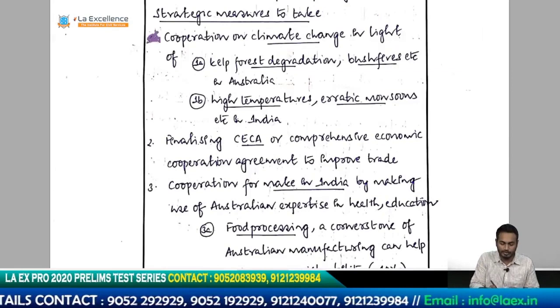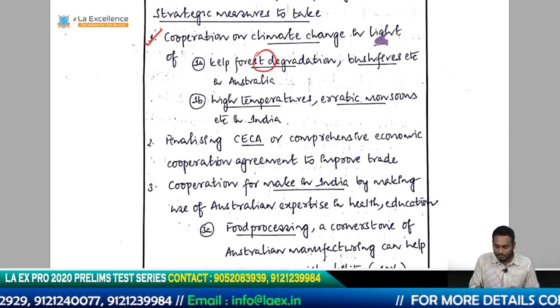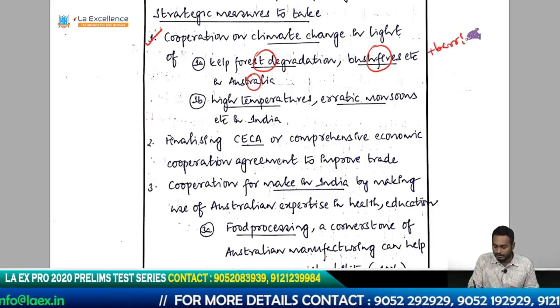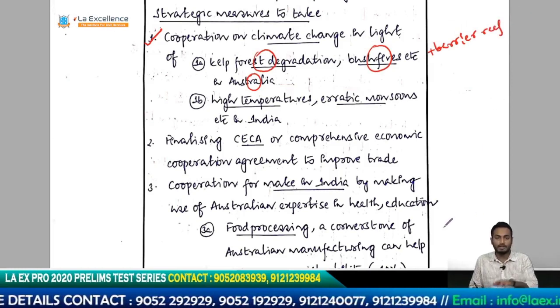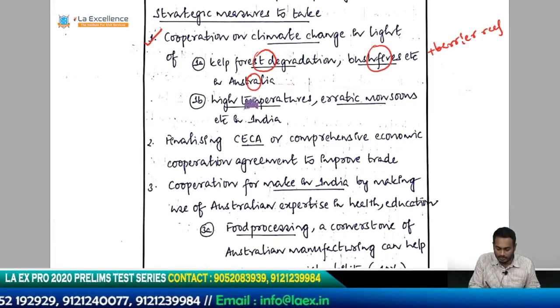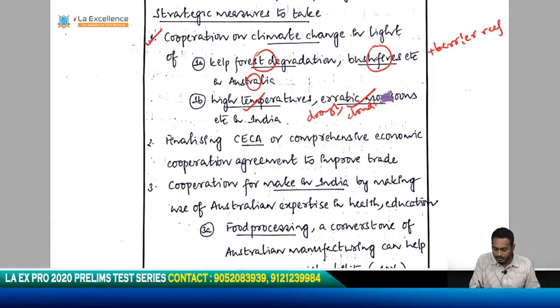One is the cooperation on climate change. In the light of kelp forest degradation, bushfires in Australia, also barrier reef degradation. The Great Barrier Reef is degrading because of global warming and so on. So basically Australia has its own set of problems because of global warming, and then India has its own set of problems like high temperatures, erratic monsoons, droughts, cloud bursts, and so on.